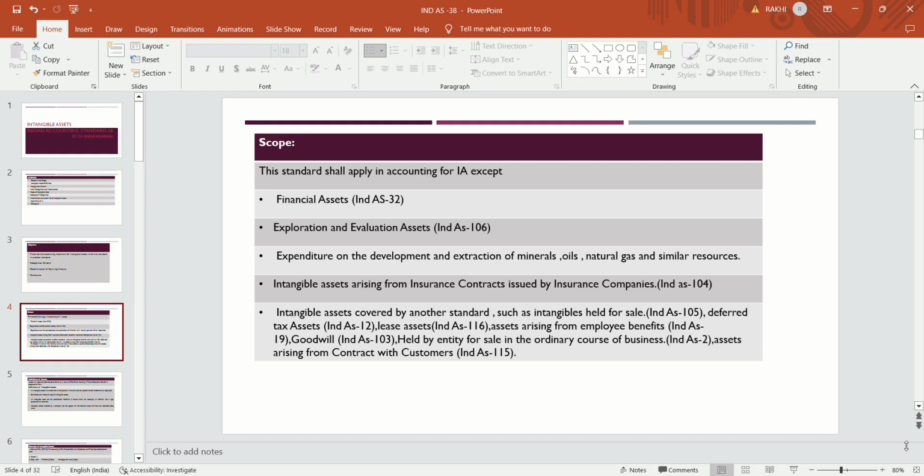Deferred tax asset, there is a separate standard Ind AS 12. Lease asset, there is a separate standard Ind AS 116. Asset arising from employee benefits, that is Ind AS 19. Goodwill, Ind AS 103. Held by entity for sale in the ordinary course of business, Ind AS 2. And asset arising from contract with customer, that is Ind AS 115. So these are the scope which deals with this kind of accounting, except some of the following which we had discussed.